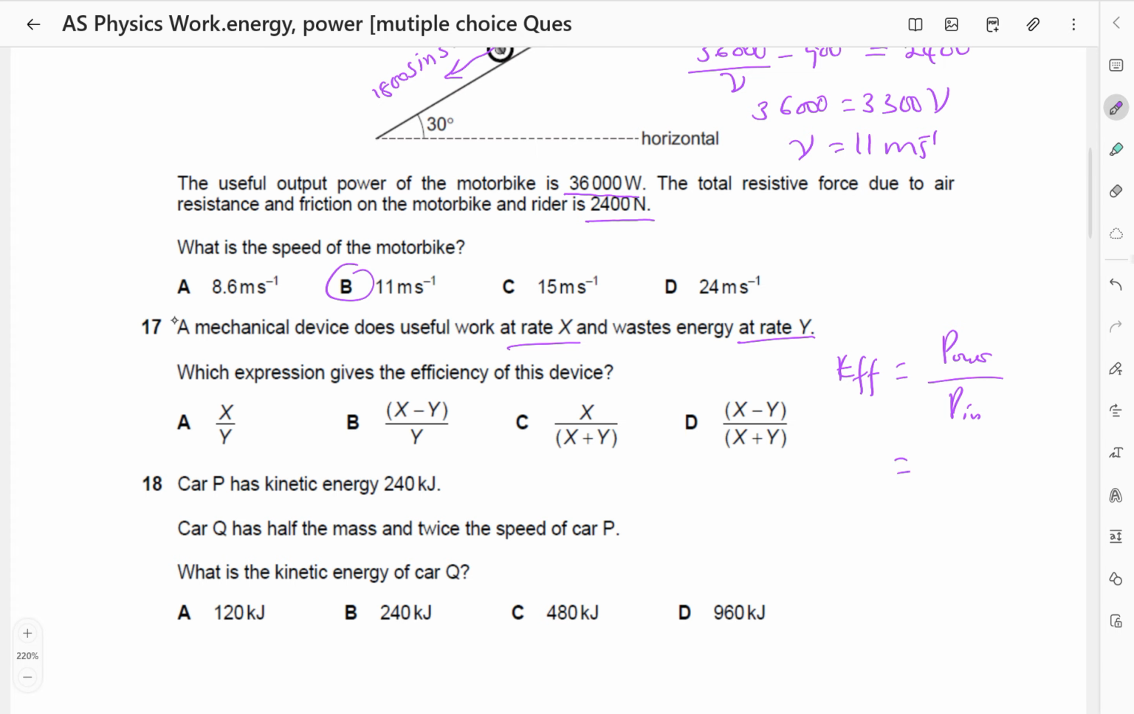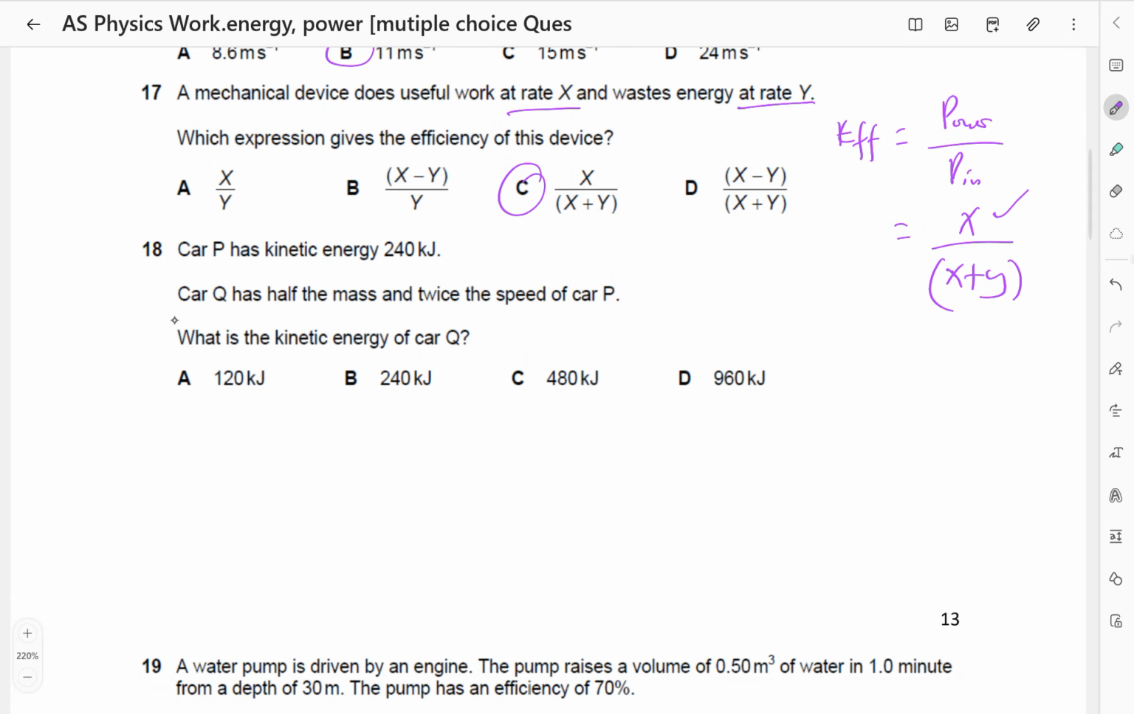So power output is x, but power input is going to be y plus x, so that is x plus y. So our answer here is going to be C, which is x over x plus y. This is the useful output. This is the total input, that is output plus wasted. So the answer is going to be C there.